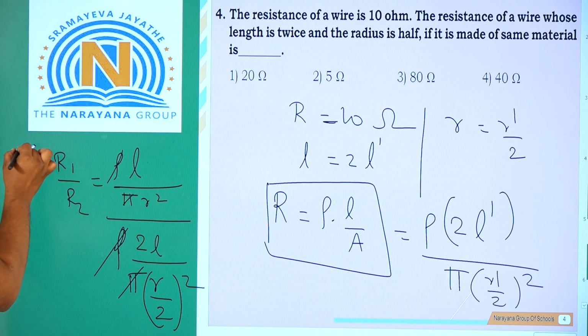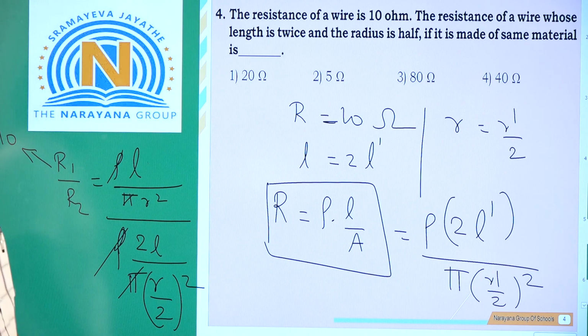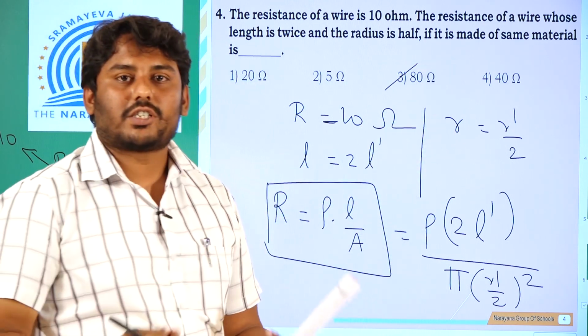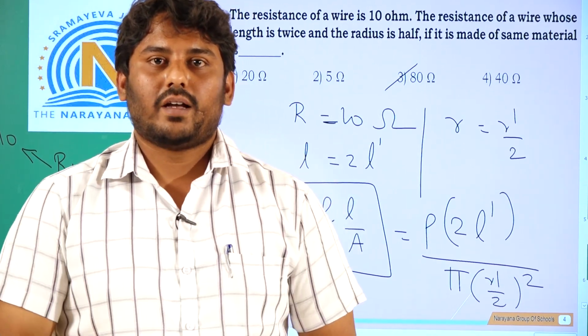We know they have given us 10 ohm in the place of R. Substitute this 10 in this place. Do the basic calculation again. You will be left with 80 ohms. The new resistance will be 80 ohms. I hope you have understood this problem. Thank you.